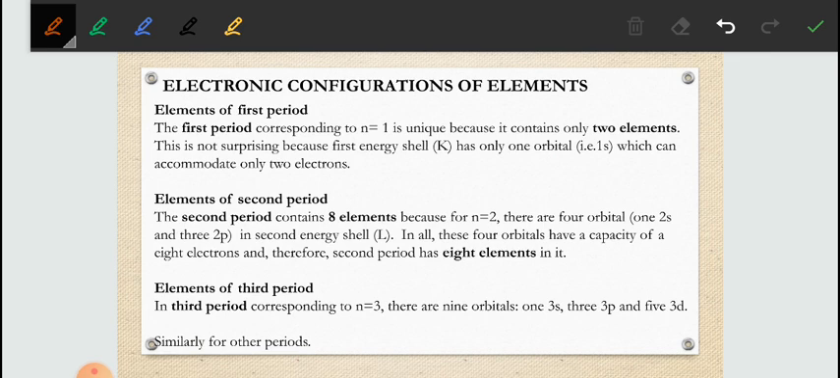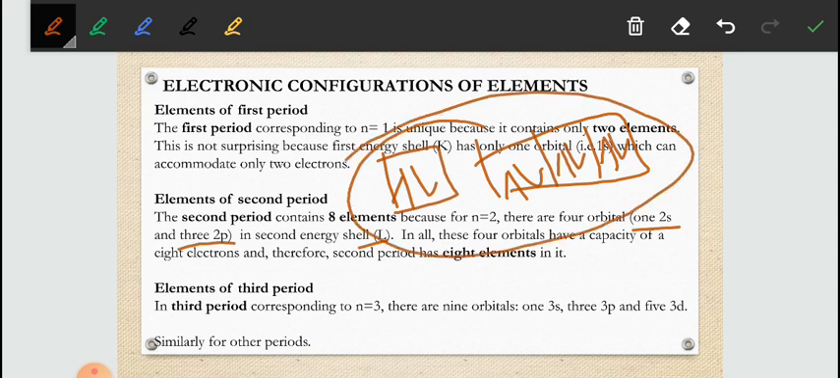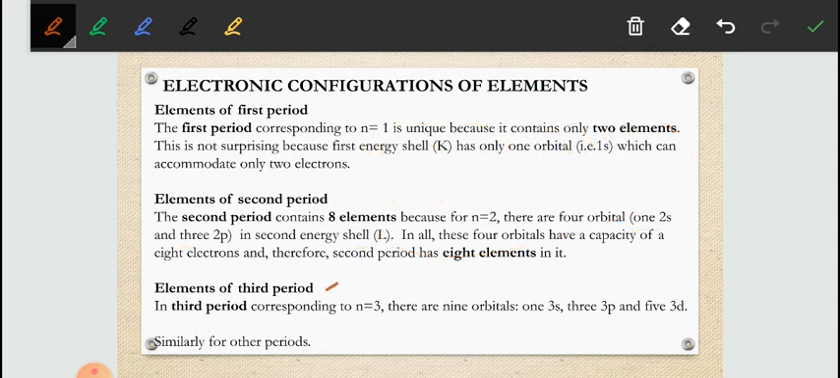Similarly, in the second period, n equals 2. That means one 2s and three 2p orbitals; the L shell is introduced, so there are 4 orbitals. So maximum we can have 1, 2, 3, 4, 5, 6, 7, 8 electrons. So in the second period we can have a maximum of how many elements? 8 elements. Similarly for the third period, n equals 3. So similarly for the other periods also we can calculate the number of elements.